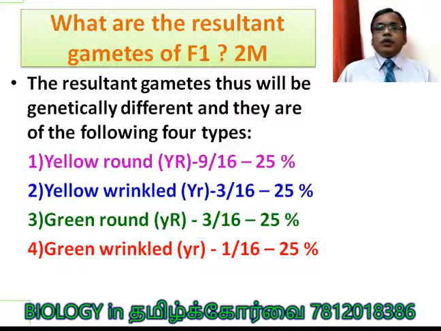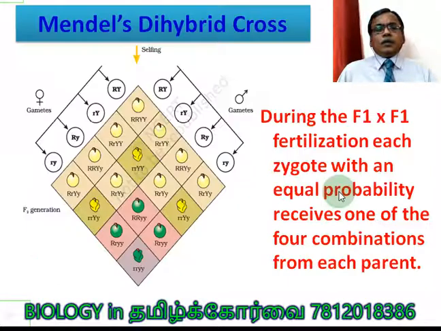Even in evolution, we learnt the Hardy-Weinberg equilibrium, p plus q is equal to 1, where we are calculating the gene frequency. So what I want you to believe here is that mathematics has, one way or another, a close relationship with biology. So here all the combinations of gametes are in equal proportion. Are you clear?